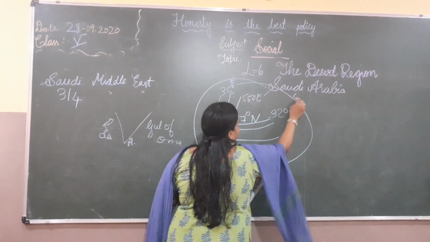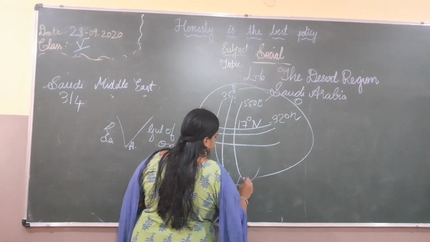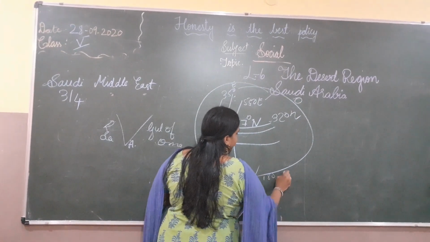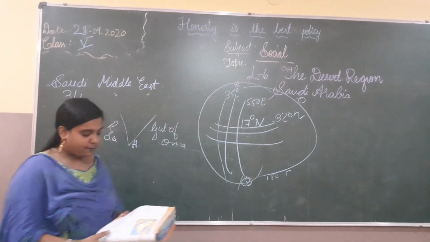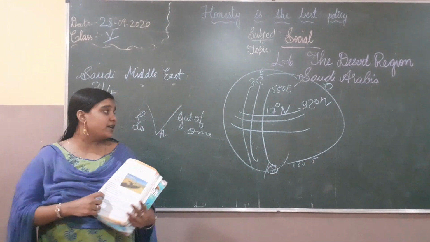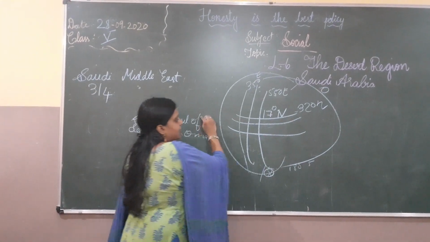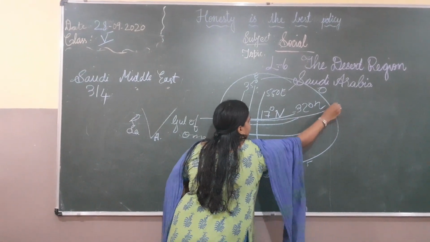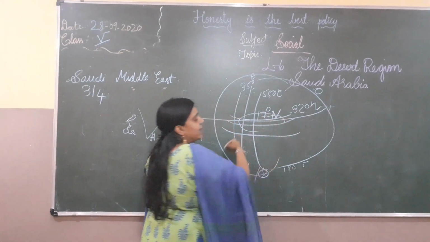From here 0, then 180, so here 80, 55. In the same way, the Tropic of Cancer passes through the center of Saudi Arabia.